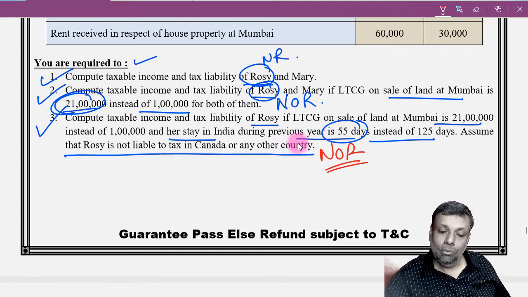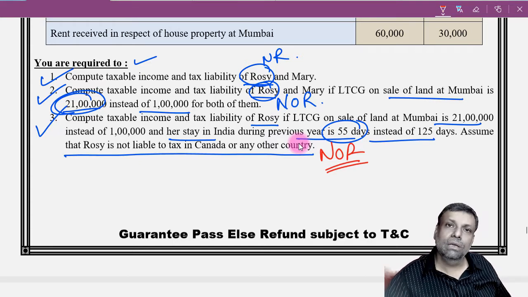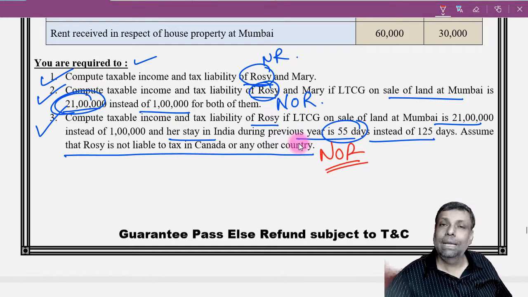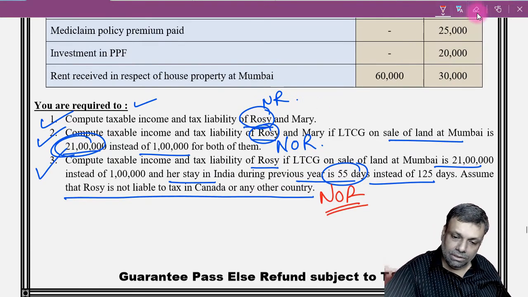Now, one of the main tests, let me tell you, for the difference between non-resident and not ordinarily resident in terms of computation is business control from India. Otherwise, practically, computation-wise it is the same. What you compute for non-resident, the same thing you compute for not ordinarily resident. That means they are not liable to tax in India for the foreign incomes. And only one exception for the not ordinarily resident type of assessee is where the business is controlled from India. Time and again, I have explained that particular point to you in the past.